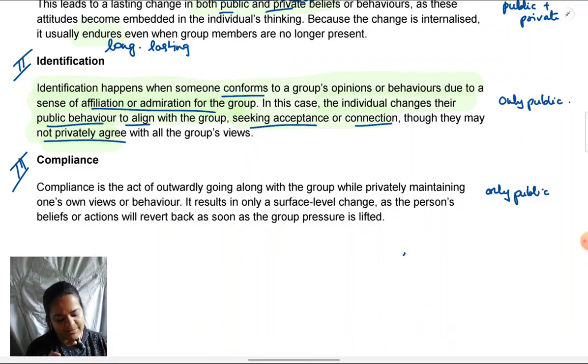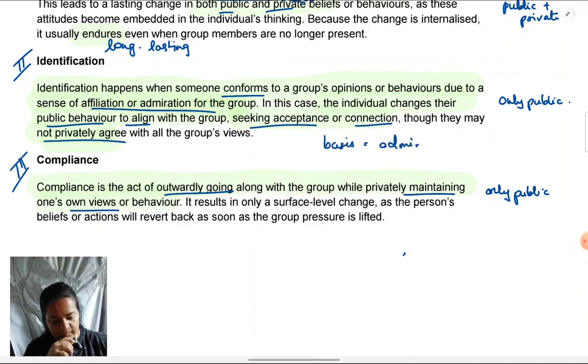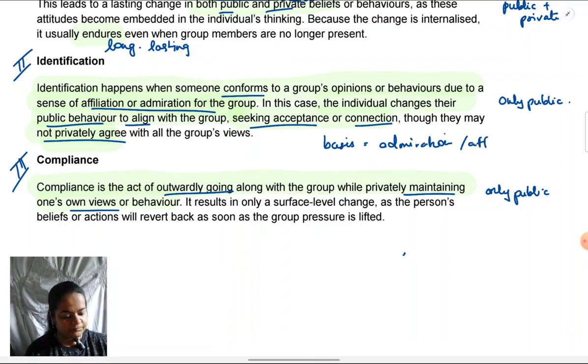In compliance, what happens is a person outwardly agrees with the group, not because of admiration or because of affiliation. It is mainly because of pressure that the person feels to agree with the group. So it's kind of a forced outward agreement while private beliefs remain the same. The basis of identification is admiration or affiliation, like we have seen. But the basis of compliance is pressure, force.